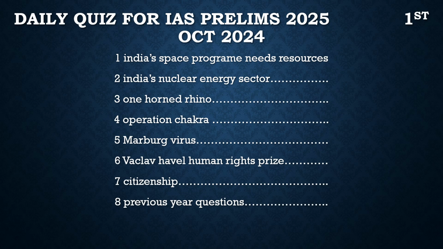For your preparation, the basic idea of this slide is to give the idea behind the questions, to give the context about the questions which we are going to discuss. After we discuss the questions, we will go to citizenship, and finally we will solve some previous year questions. Now with this, let's try to solve the first question, which is on the next slide.